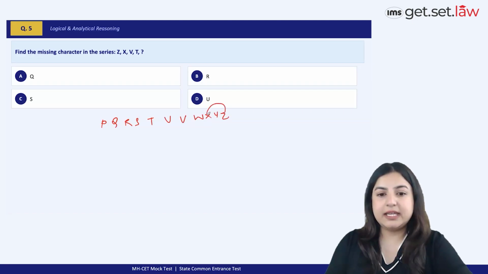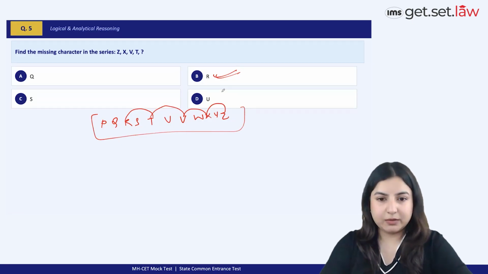You see, Z, right? And you skip one term before it, reaches X, X becomes V, V becomes T, and finally T will become an R. And there you have the correct option choice, right? It's better to solve it in this way. It's much quicker rather than just revising everything on your fingertips here, okay?